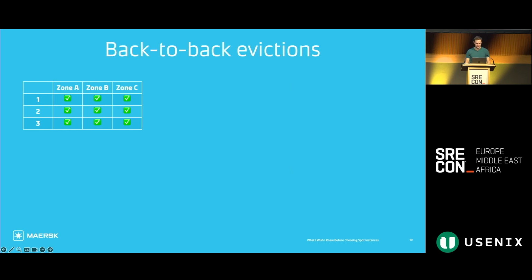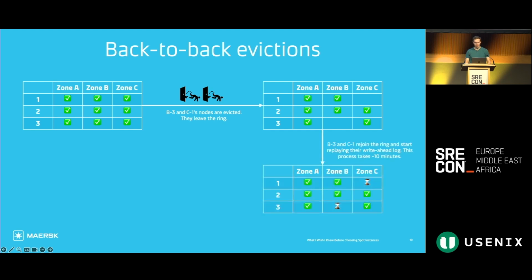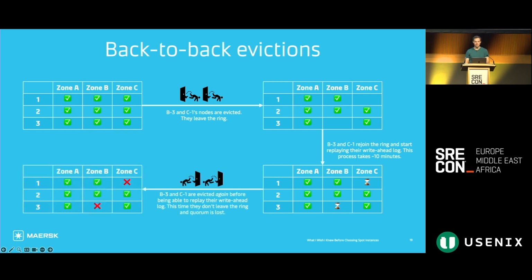And that's back-to-back evictions. So now, again, 2 nodes are evicted in 2 different zones. We've now updated the ingesters to leave the ring. So in the top right example here, we're still completely fine because the evicted ingesters are not unhealthy in the ring. They're not in the ring at all. Now the ingesters start back up. They start replaying their write-ahead log. This process takes about 10 minutes. And what we found is that if the same ingesters are now evicted again before being able to fully replay their write-ahead log, then they don't leave the ring, and we return to our quorum issue and see various sorts of regressions.